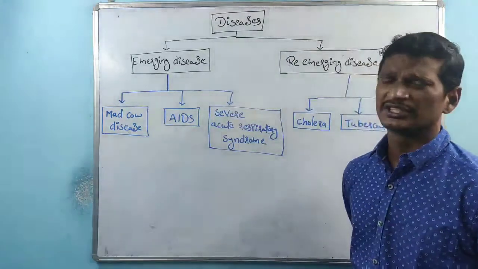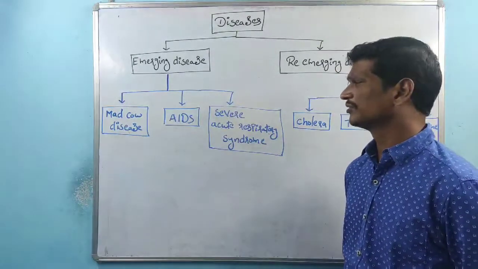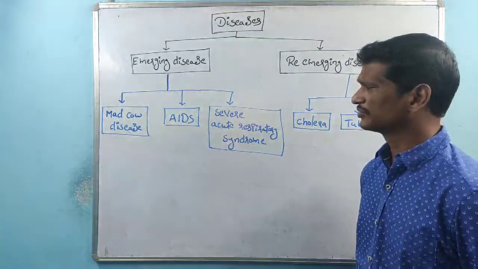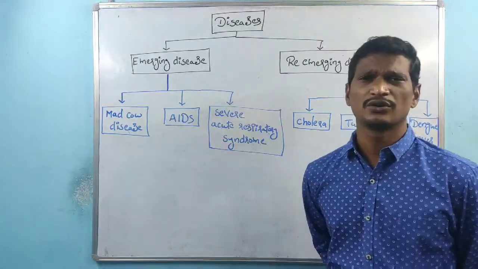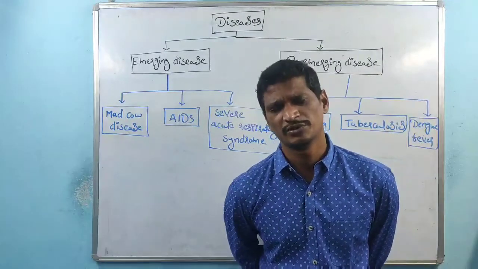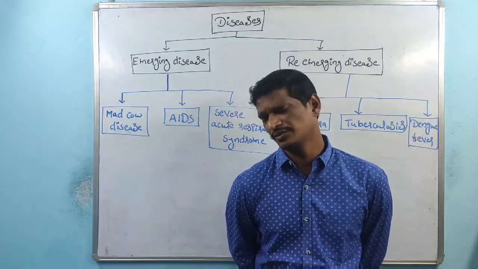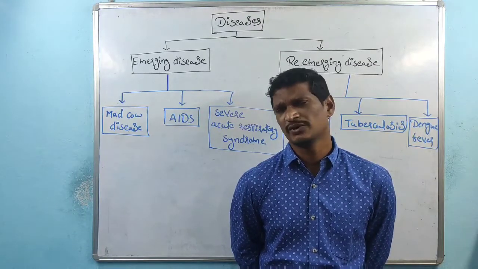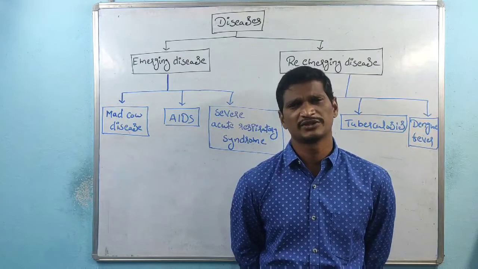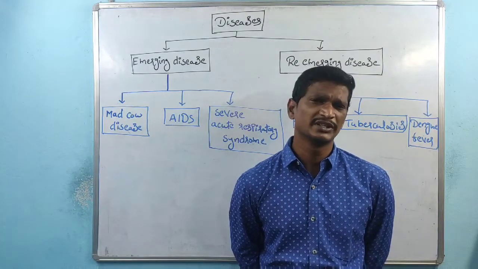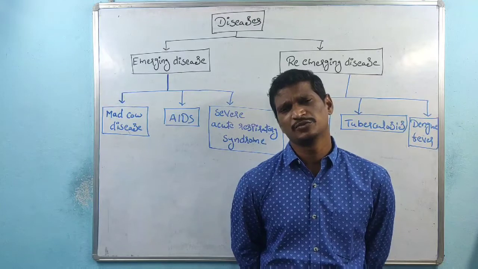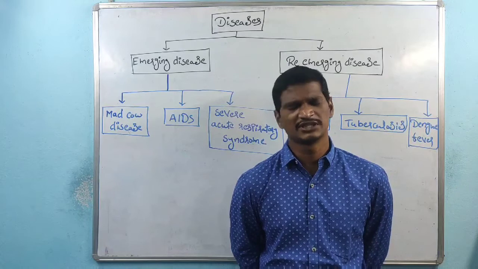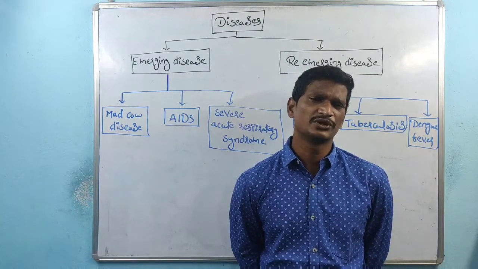And this is one of the dangerous viruses because once the virus enters humans, especially, this is pathogenic too, meaning the disease-causing capacity is seen only in human beings. Suppose the virus enters a monkey, it's unable to cause the disease. When the virus enters the human body, it has the capacity because of the interaction between that virus and the human cells, especially T helper cells, which have CD4 receptors.